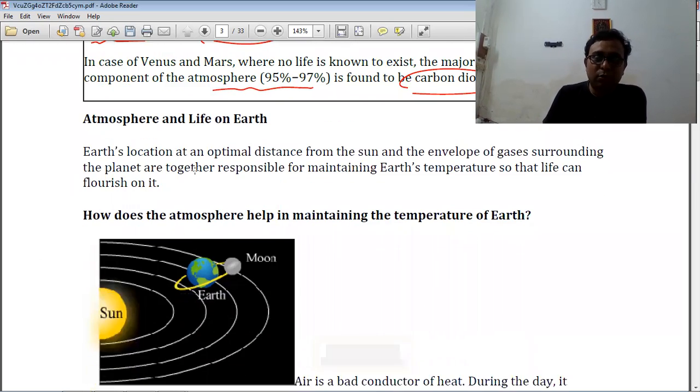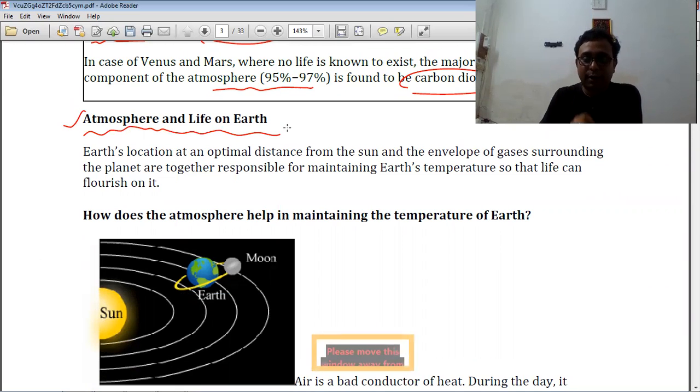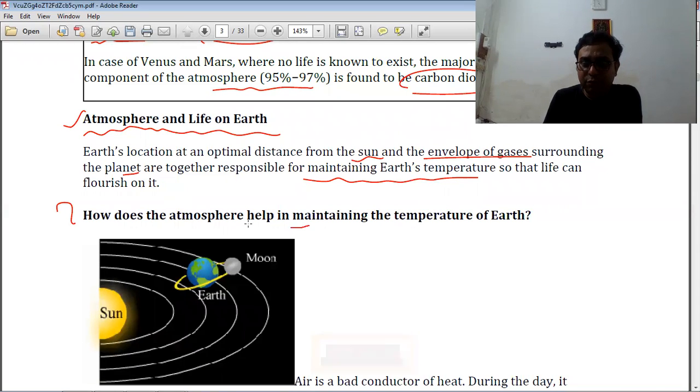Now I have discussed the atmosphere and life on the earth. The earth's location at an optimum distance from the sun and the envelope of gases surrounding the planet are together responsible for maintaining the earth's temperature, so that living things can survive. But a very important question arises: how does the atmosphere help to maintain the temperature of the earth?